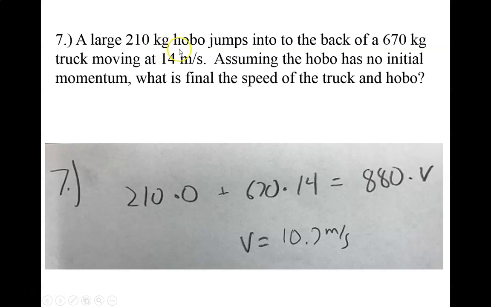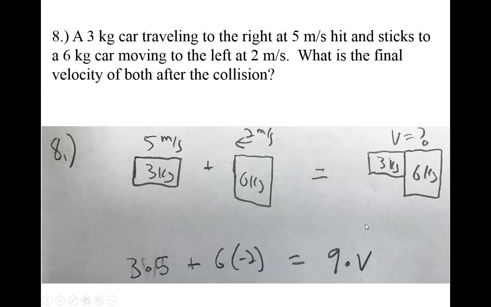So the hobo has an initial momentum of 210 times 0, plus the initial momentum of the truck, which is 670 times 14. This is my initial picture. What's the final velocity of the truck and the hobo moving off together? I added the mass of the truck and the hobo together to get 880, and we're looking for the final velocity. Solving this, I get 10.7 meters per second.